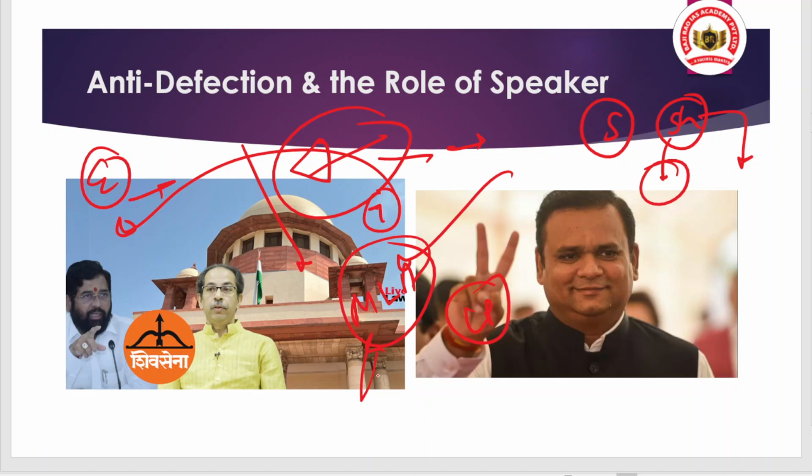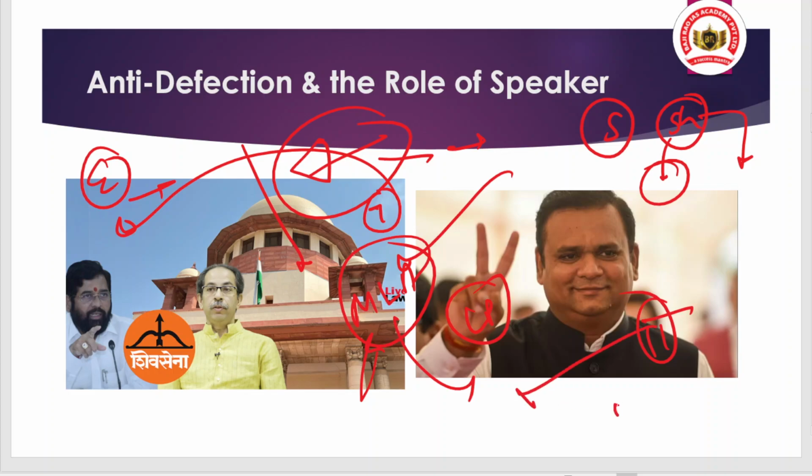So there was an issue, and this matter went to the Supreme Court, and the Supreme Court on 11th of May directed the Maharashtra speaker that you need to decide on the defection issue within a definite time frame. But even after 4 months, 5 months, the decision about the defection of the members was not concluded.